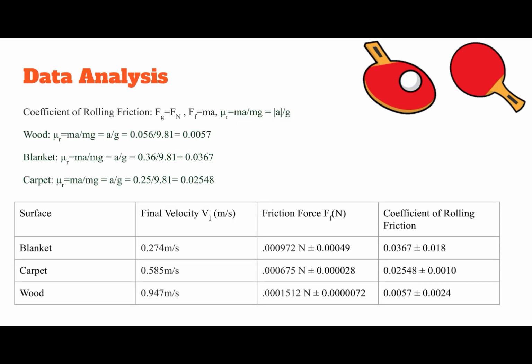And as you can see, the blanket has the highest friction force because it is having the most friction against the ping pong ball. This shows the calculation for the coefficient of rolling friction, and I said that the coefficient of friction equals the mass over gravity because the gravity equals the normal force, and the force of friction equals mass times acceleration. And as you can see, the blanket has the highest coefficient of friction. The table below shows these three calculations with uncertainty.